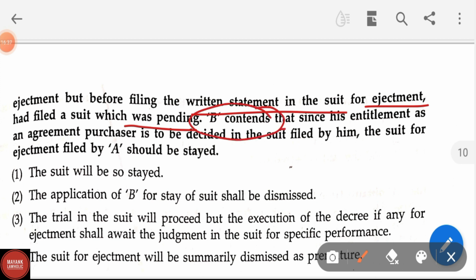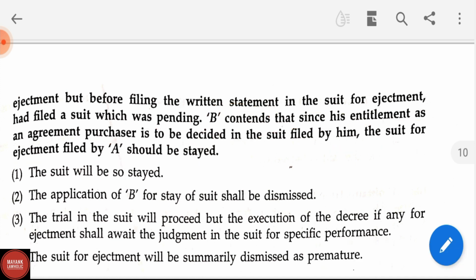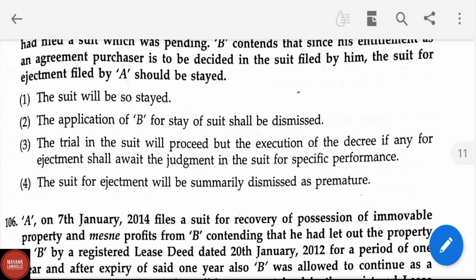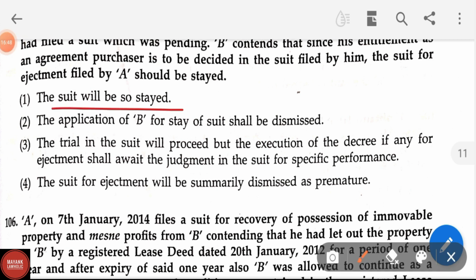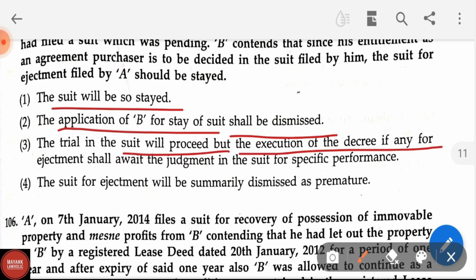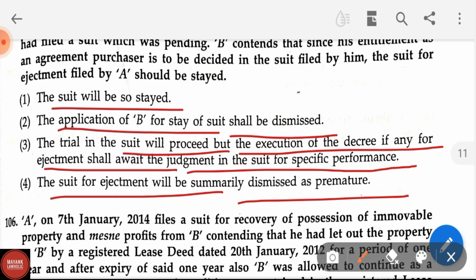B contends that since his entitlement as an agreement purchaser is to be decided in the suit filed by him, the suit for ejectment filed by A should be stayed. Options are: the suit will be so stayed; option second, the application of B for stay of the suit shall be dismissed; option third, the trial in the suit will proceed, but the execution of the decree, if any, for the ejectment shall await the judgment in the suit for specific performance; and option 4, the suit for ejectment will be summarily dismissed as premature. Here the correct answer is option second, that is the application of B for stay of suit shall be dismissed.